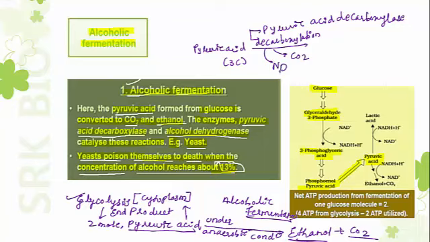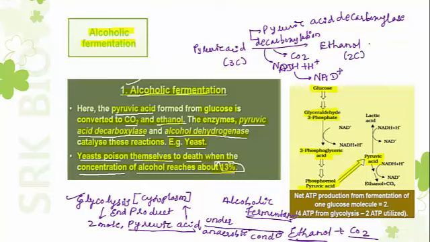NADH, the energy molecule, NADH plus H plus, is reduced to NAD plus. That means hydrogen of NADH is added to convert the pyruvic acid into a 2-carbon compound, that is ethanol.